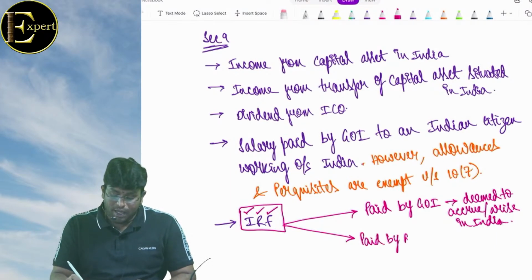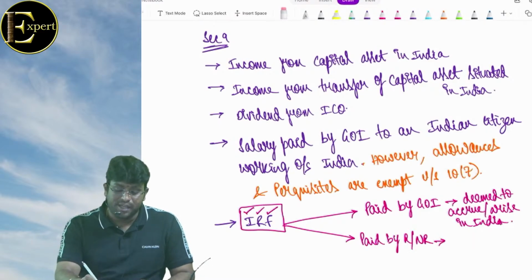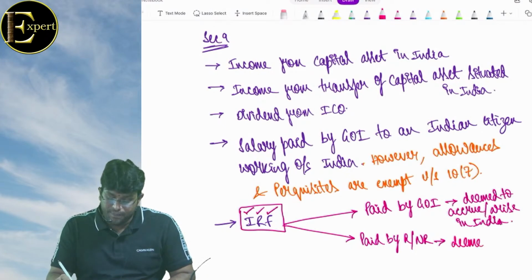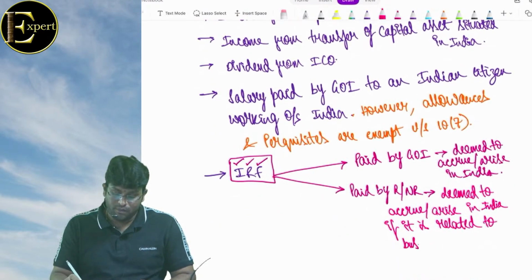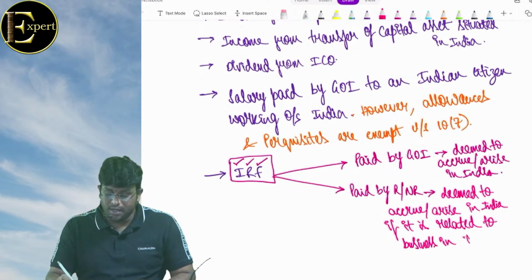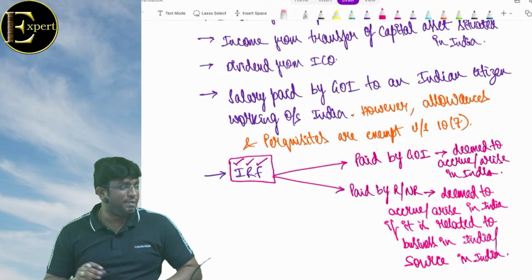And if it is paid by any resident or any other non-resident, it is deemed to accrue or arise in India if it is related to business in India or source in India. Business in India or source in what, my dear friends? India. What is there in IRF? Tell me.